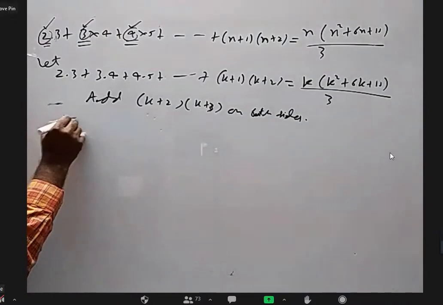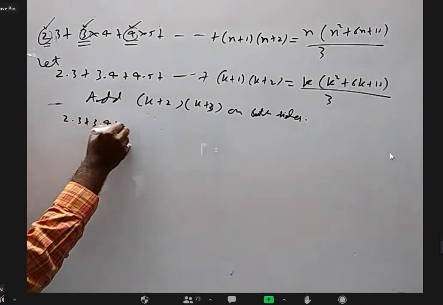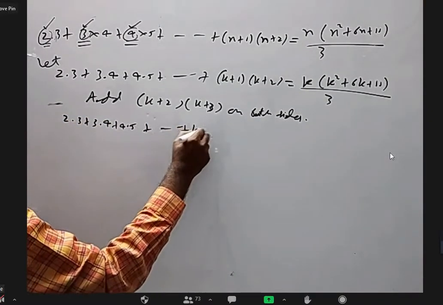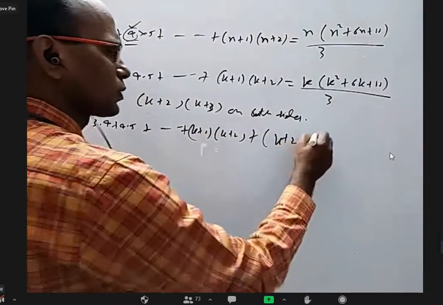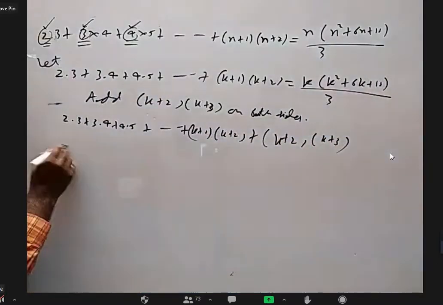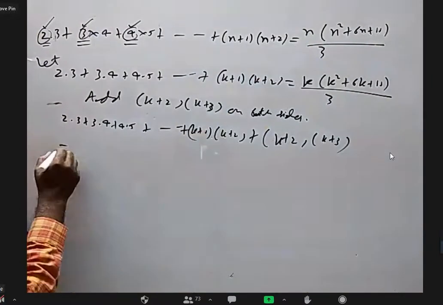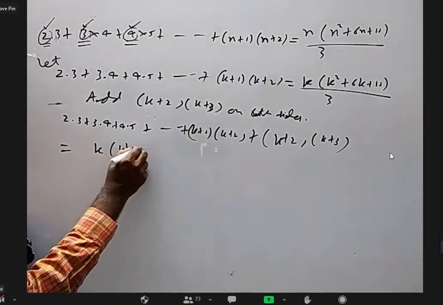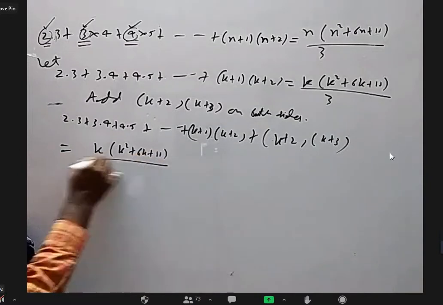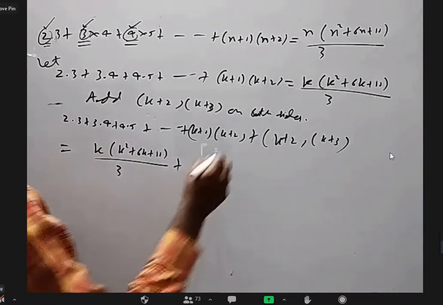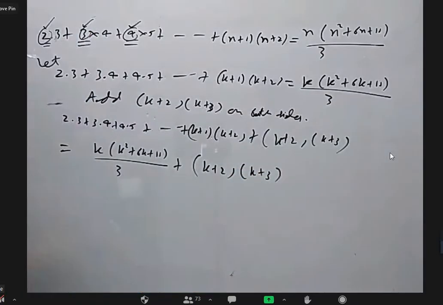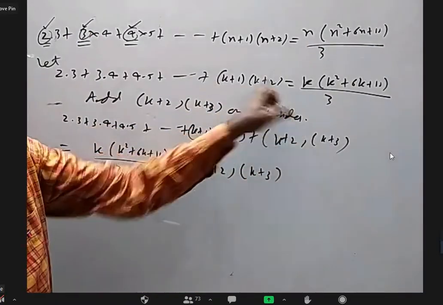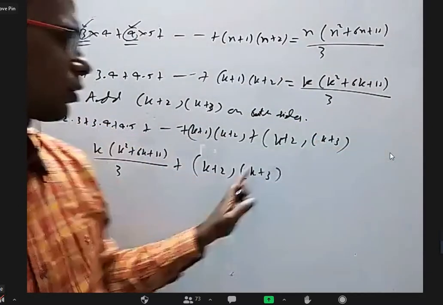So that is 2 into 3 plus 3 into 4 plus 4 into 5 plus (k+1)(k+2) plus (k+2)(k+3). Up to here I already know it is k(k² + 6k + 11)/3 plus (k+2)(k+3). Okay. So I added the very next term here, and the same term I added on this side.